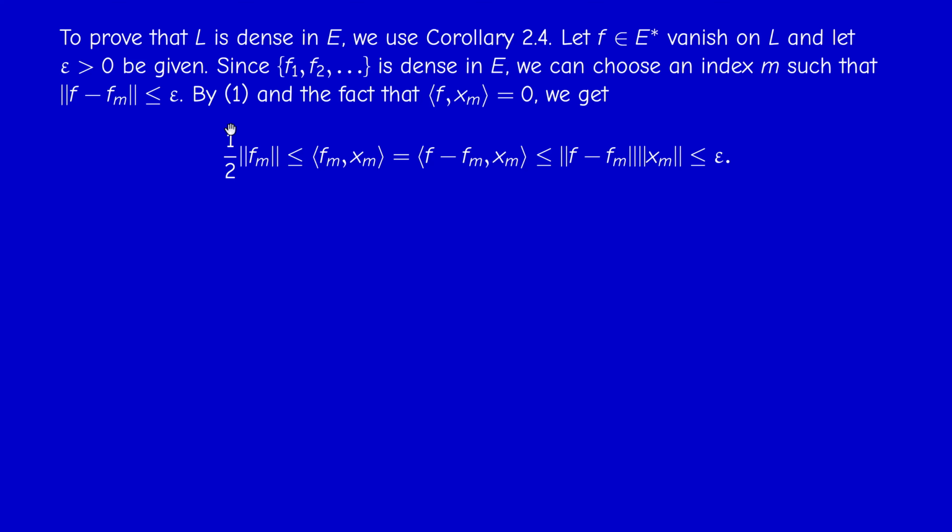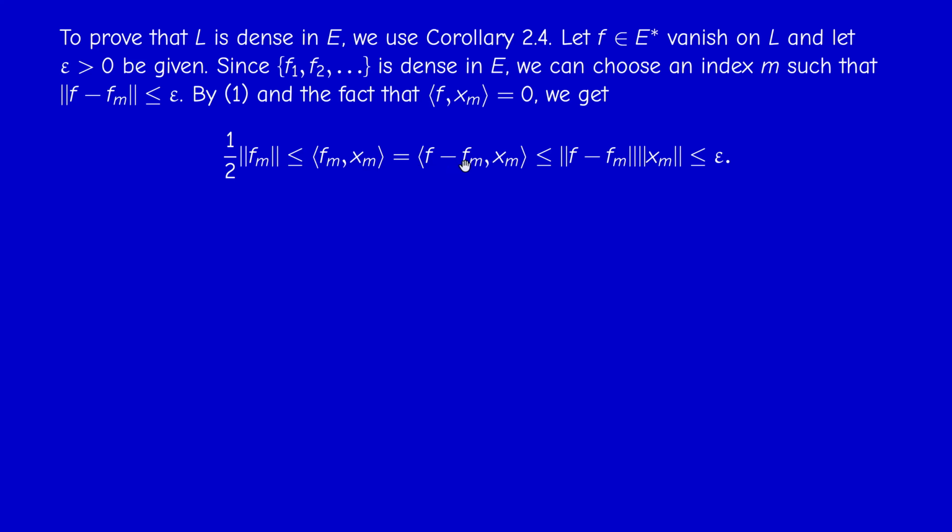Now, since F by definition vanishes on L, F vanishes at Xm. Therefore, inequality 1 tells me that 1/2 times the norm of Fm is less than or equal to the value of Fm at Xm. It's a real number.